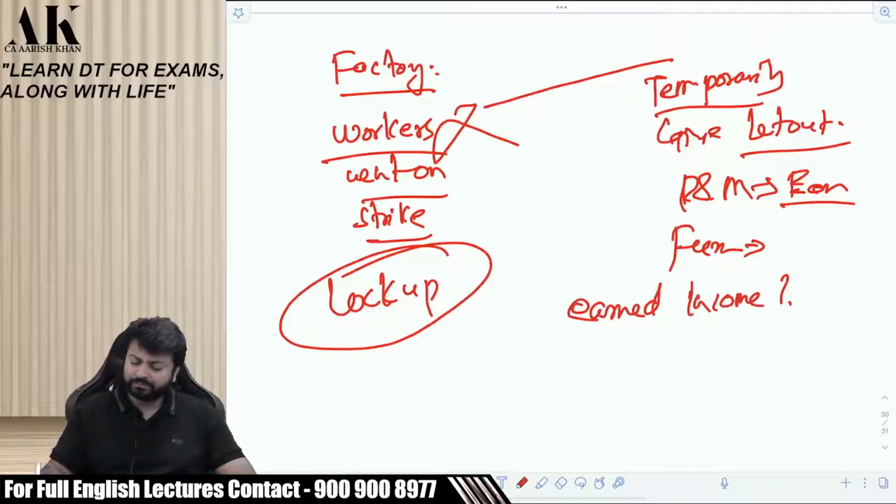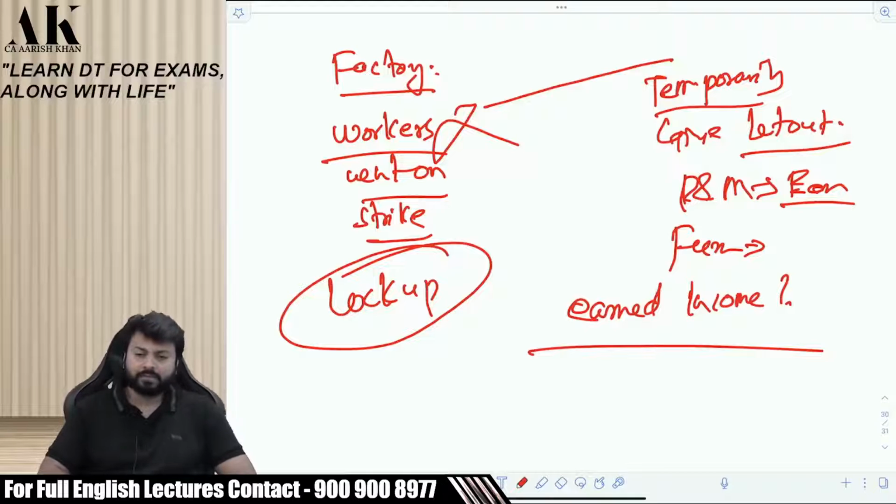Where will it go? Please tell. Where will it go? No, no, he has let out, beta. He has not sold. If the plant and machinery would have been sold by him, then it would have gone to capital gains. He has not sold. He has let out. Where will it go? Please answer. It's a very important issue. Academically important issue. Exam.